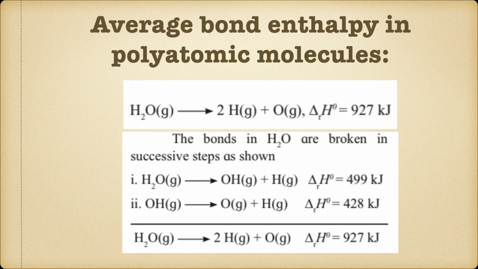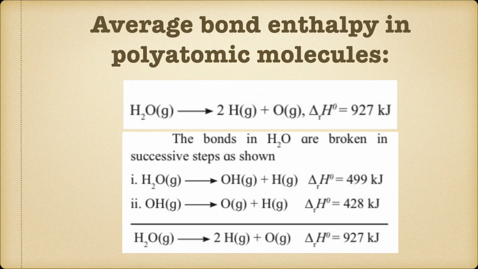Okay, so the enthalpy for this reaction is given as 927 kilojoules. Now this same reaction can be done in 2 steps. The bonds in H2O are broken in successive steps as follows. First one, H2O gives OH plus H. Its enthalpy is 499 kilojoules.